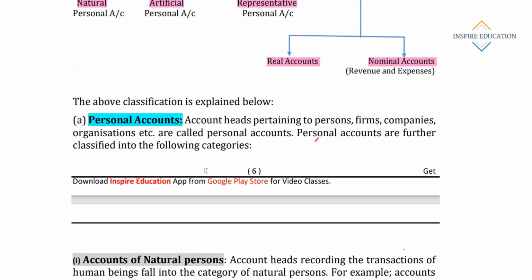Personal account heads pertain to a person. The name itself is self-explanatory. Personal account means person, firm, companies, organization are called personal accounts. Personal accounts are further classified into three categories, as we have seen: natural person, artificial person, and what? Representative person.